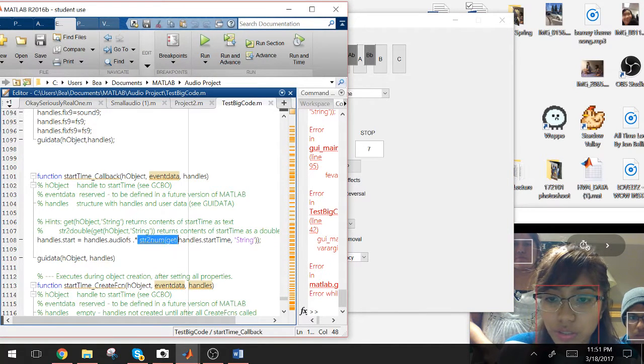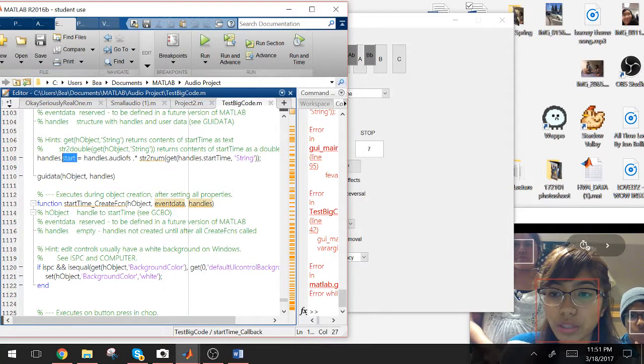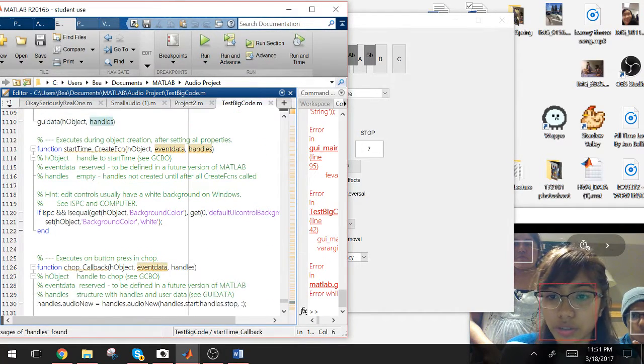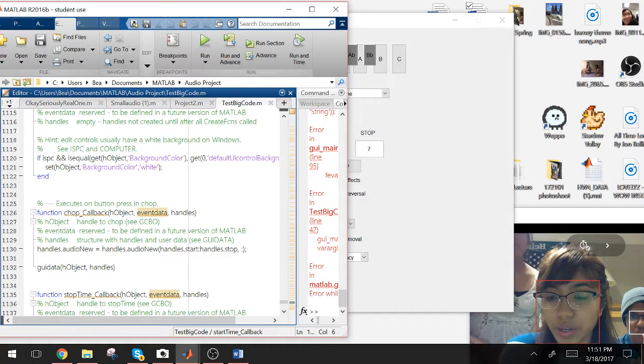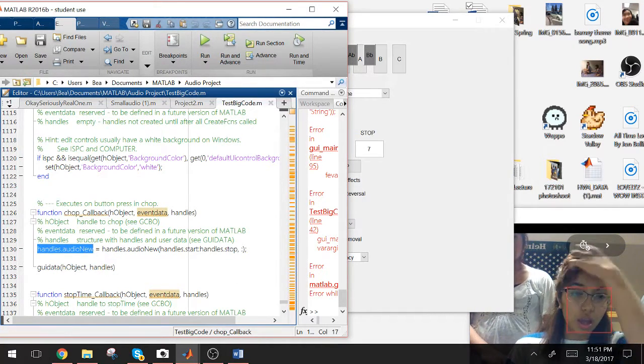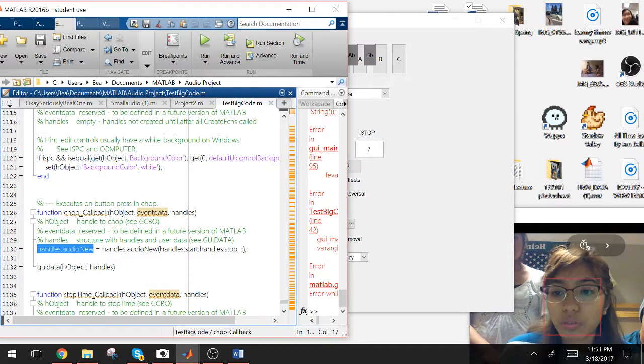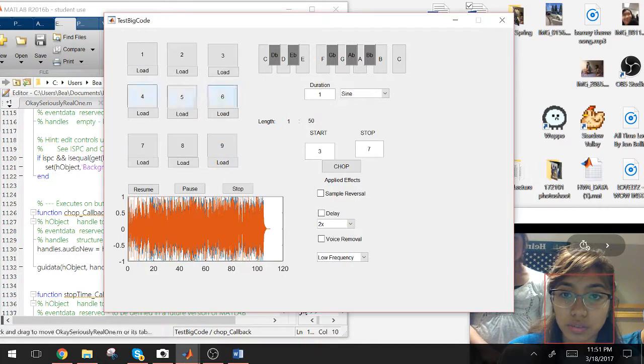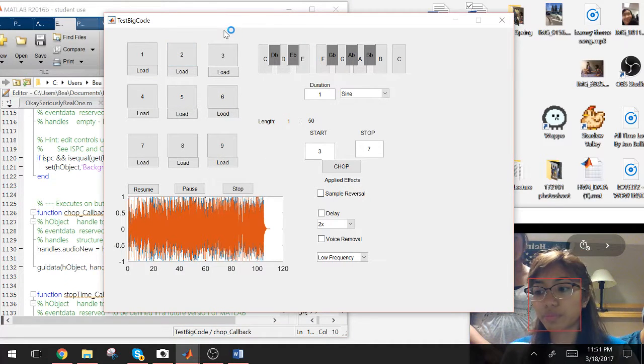We turned it into a number and multiplied it by the frequency, and then set it into the start and also set it into the stop. And then with that, we changed the play audio with a new handle, and it corresponds throughout the entire program.